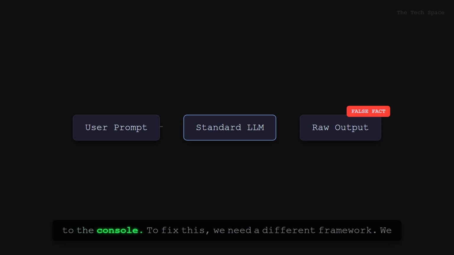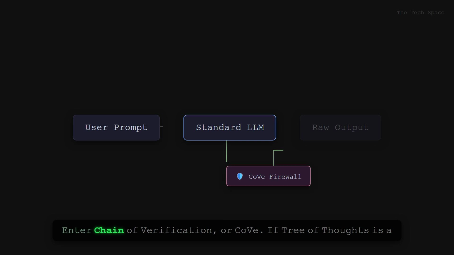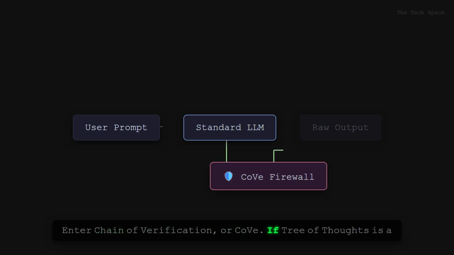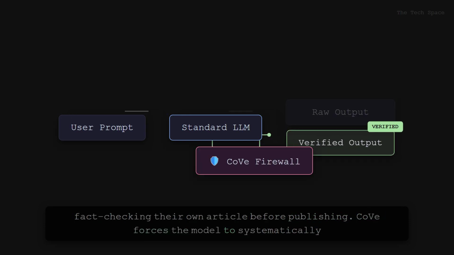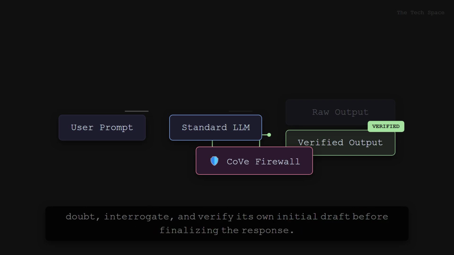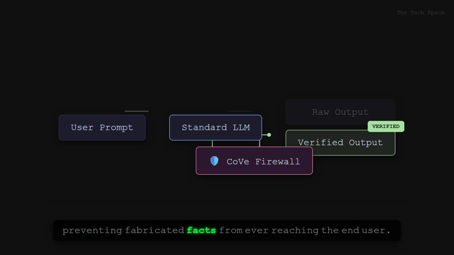To fix this, we need a different framework. We need to build a self-interrogation pipeline. Enter Chain of Verification, or CoVe. If Tree of Thoughts is a chess player calculating moves, Chain of Verification is a rigorous investigative journalist fact-checking their own article before publishing. CoVe forces the model to systematically doubt, interrogate, and verify its own initial draft before finalizing the response. It acts as an automated editorial pipeline that intercepts the model's output, preventing fabricated facts from ever reaching the end user.